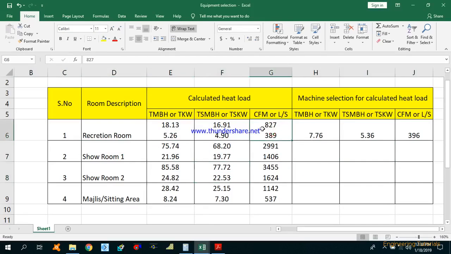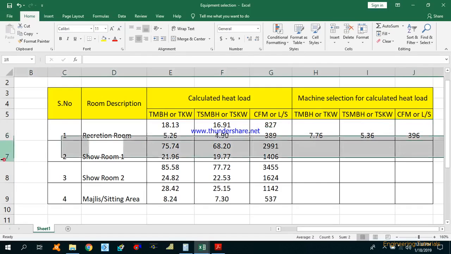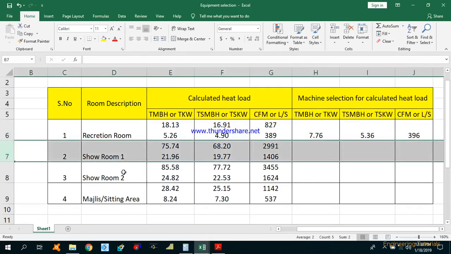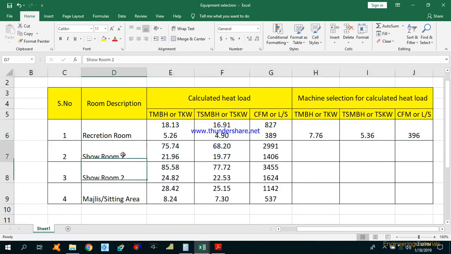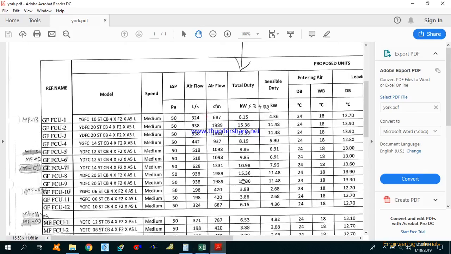So 389 liters per second is our calculated, and obviously we have to go for the higher, we will not go for lower. That's why we have selected 396 liters per second. In the same way we are going to select the machine for showroom 1, showroom 2 and multi-sitting area. So what we have over here is 1406 liters per second as the airflow rate. So let's move to the catalog again.